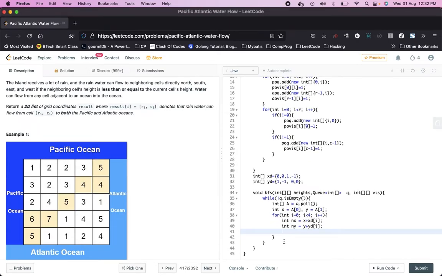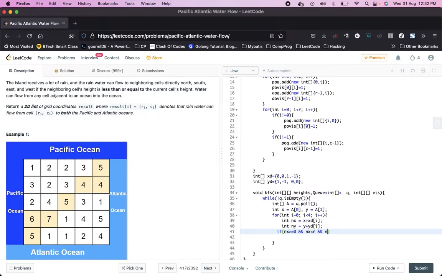Now we need to validate it, right? How can we validate whether this is a reachable point or not? If nx should be greater than or equal to 0 and nx should be less than r.